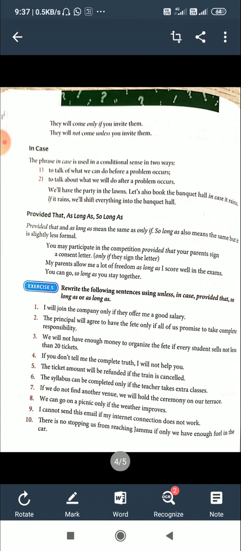Exercises: read the following sentences using unless, in case, provided that, so long as, or as long as. All these have almost the same meaning. Unless has a different meaning. You try to understand the meaning of the exercises and change them accordingly using unless, in case, provided that, so long as or as long as.